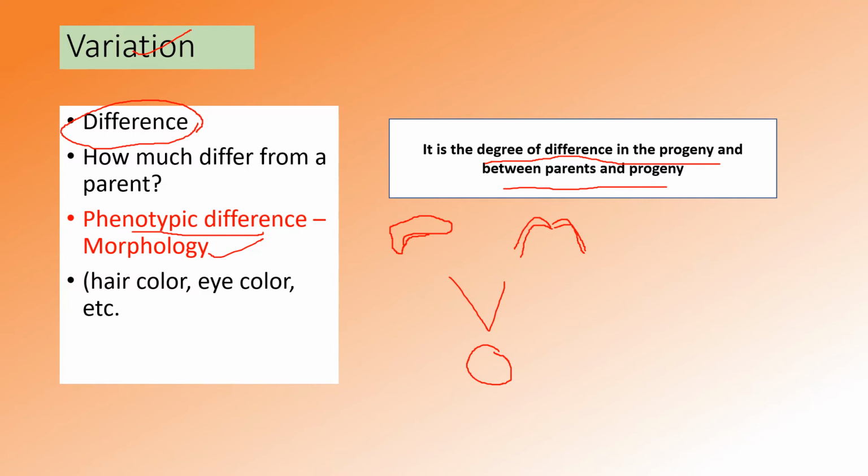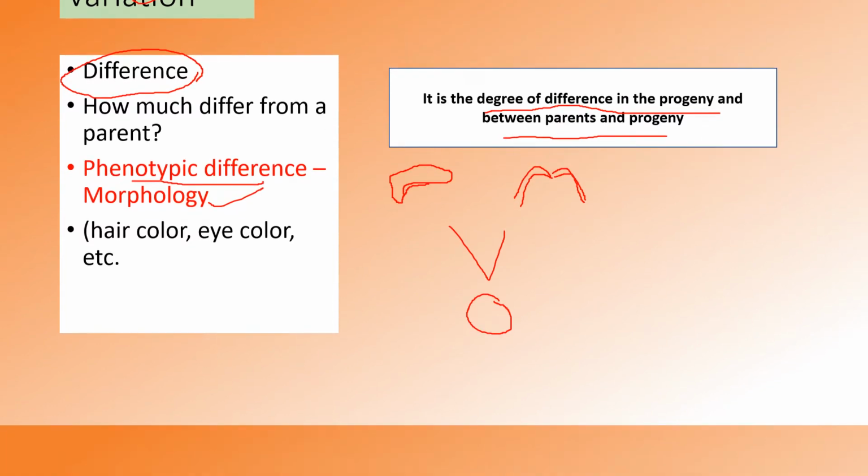Sometimes the father is very dark and the mother is very whitish in skin texture. But the child will get a combination of both, so there is a difference between the character of the child and their parents. That is known as variation. Let's move on.